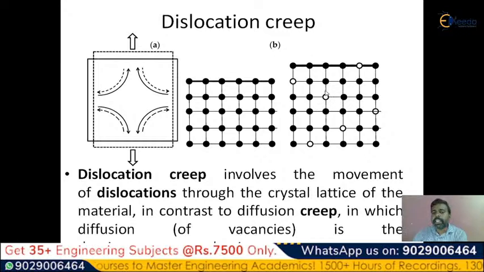That means the vacancies are going to dominate in the material. After some time, it leads to the creep and the crack. I repeat, whatever dislocations are observed in the material lead to the creep here. So if the creep crack is observed because of this dislocation, we can say that this is represented as dislocation creep.